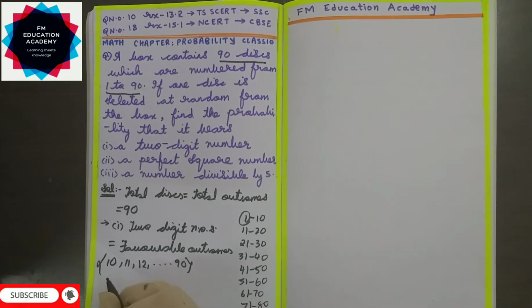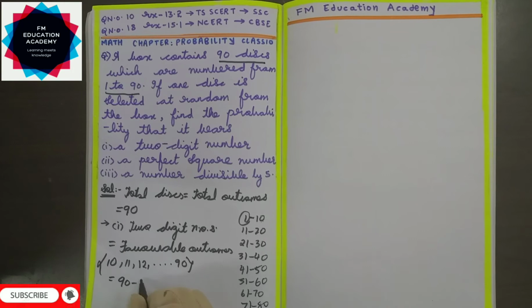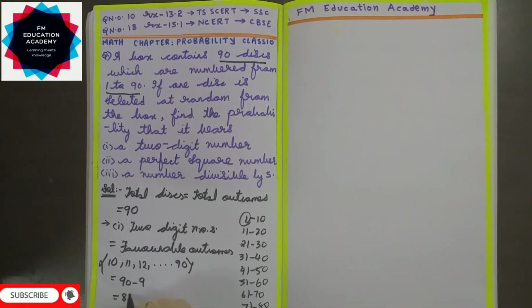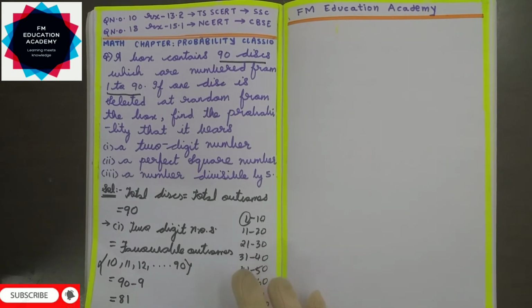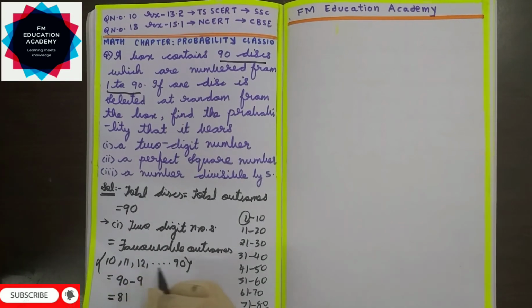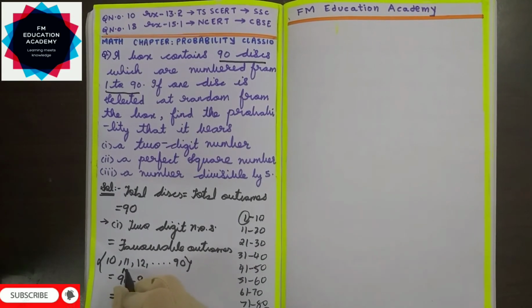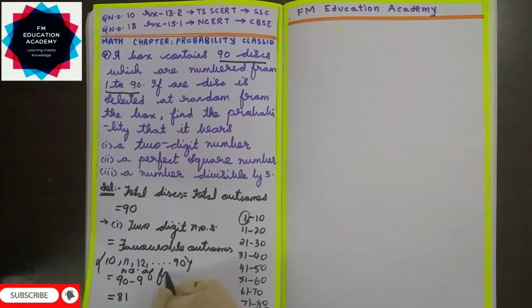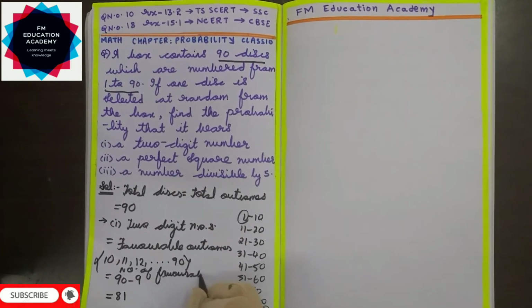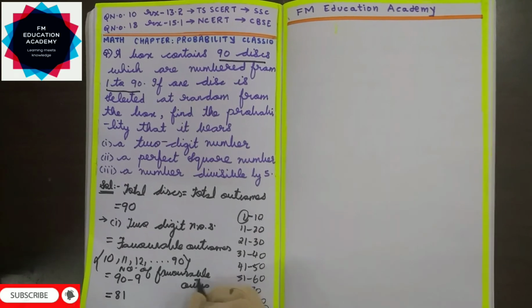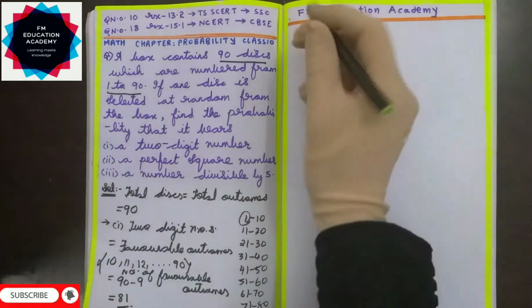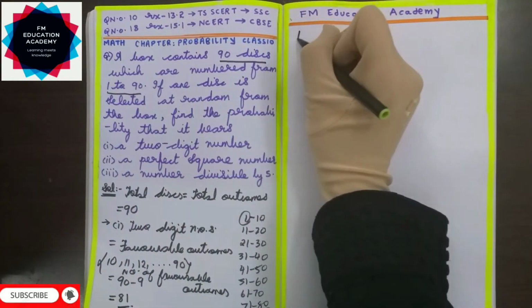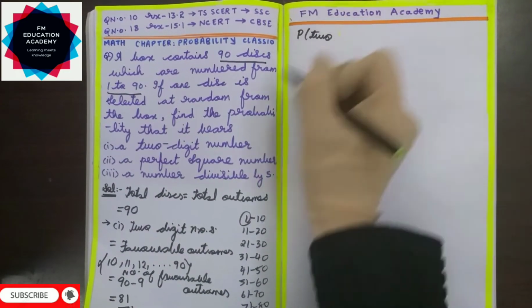So 90 minus 9 is 81. So totally there are 81 discs which are 2-digit numbers. So I got the favorable outcomes 10, 11, 12 up to 90. So number of favorable outcomes are 81, that is number of 2-digit numbers. Number of favorable outcomes is equals to 90 minus 9, that is equals to 81. Now what I have to find out? I have to find out the probability of getting a 2-digit number in my first bit.